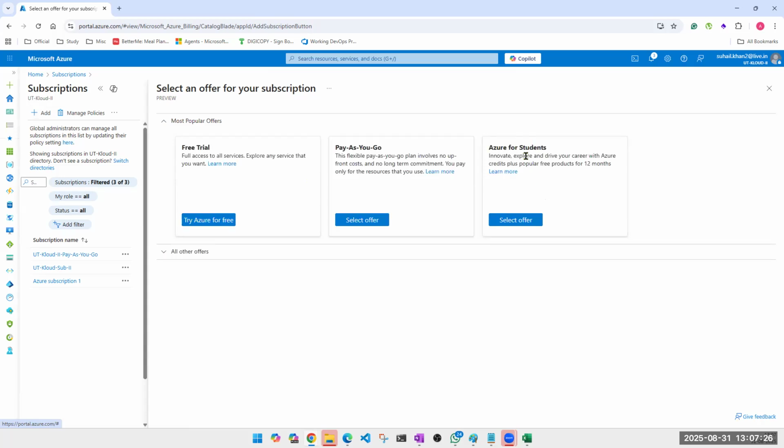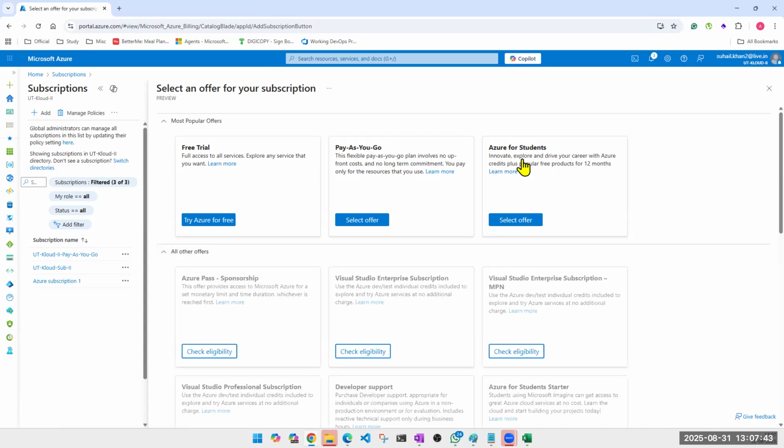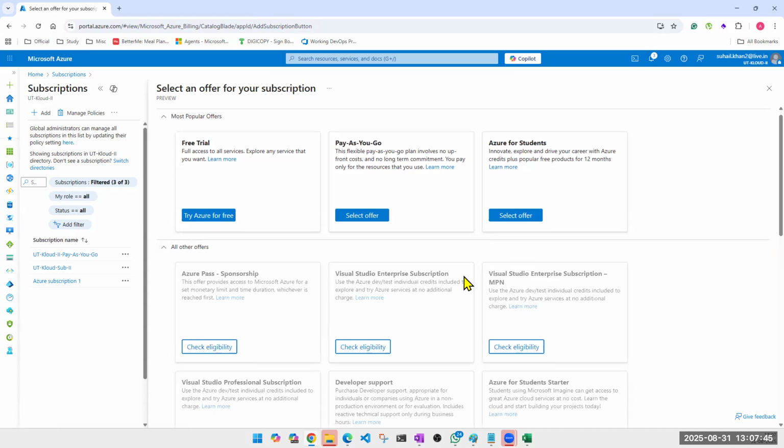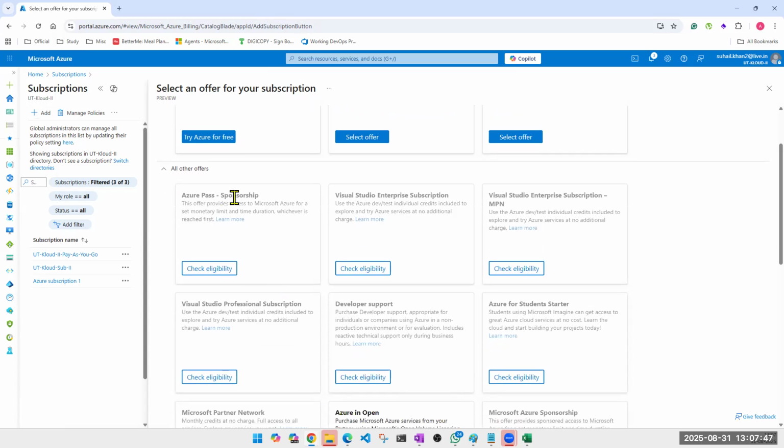Okay, there is one more: Azure Student. I think, Eman, you should be able to use it. The moment you upload your university email address and university card, you get some extra credit. This is specifically for students. This one, anyone can use it. Pay as you go, I have already explained, but don't use it now. What else do we have? Azure Pass sponsorship. I do get this being a trainer. We do get this sometimes.